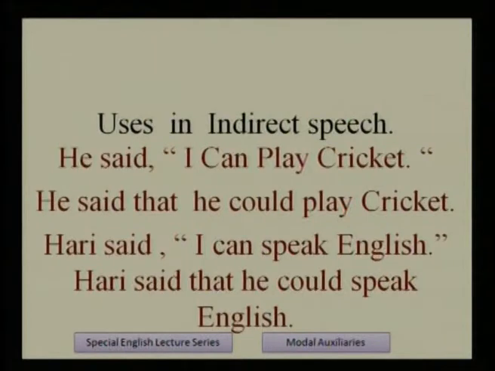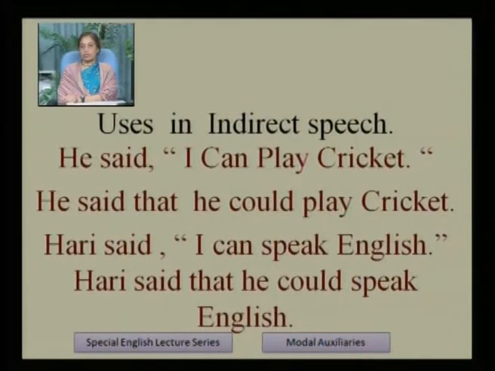Okay, it will be more clear when we use these examples. He said, I can play cricket. He said that he could play cricket. Here we change can into could. Hari said, I can speak English. Hari said that he could speak English. Again, ability is shown, but in indirect speech. Okay.